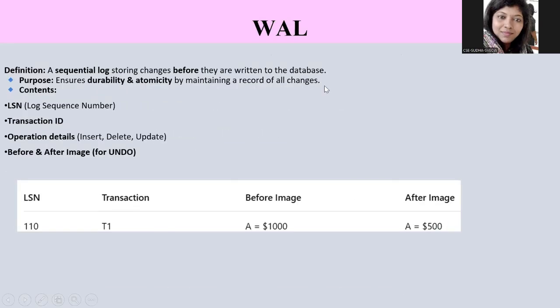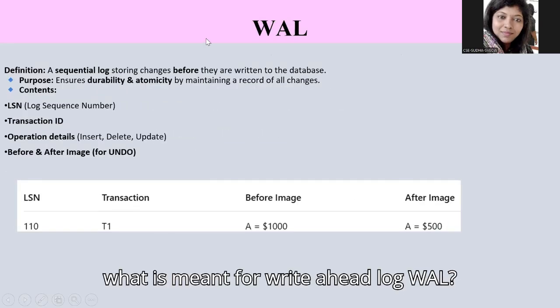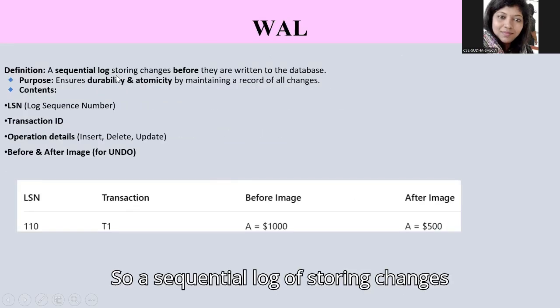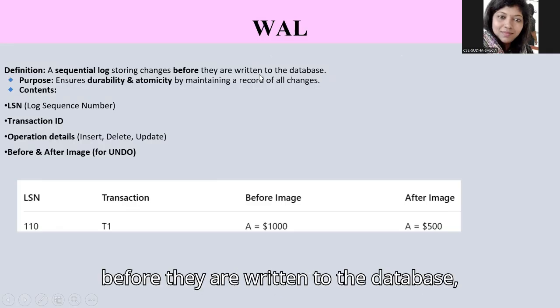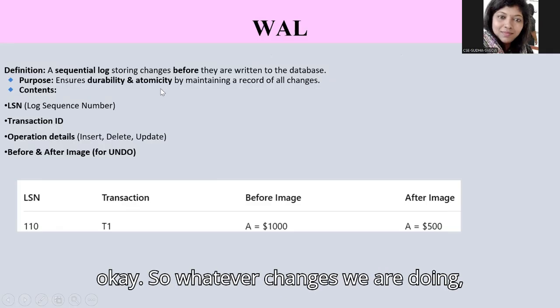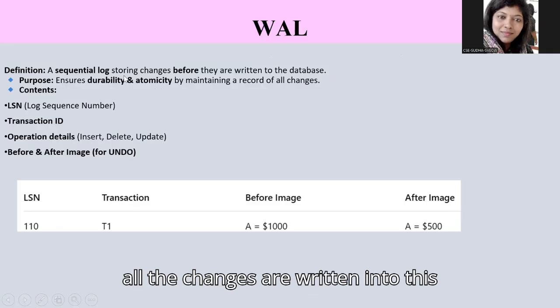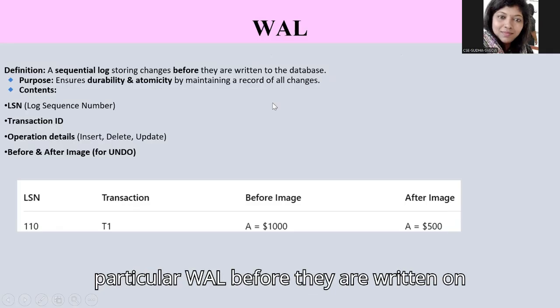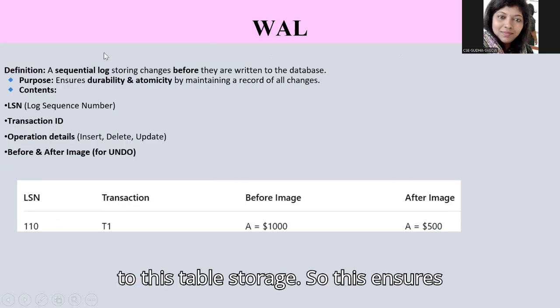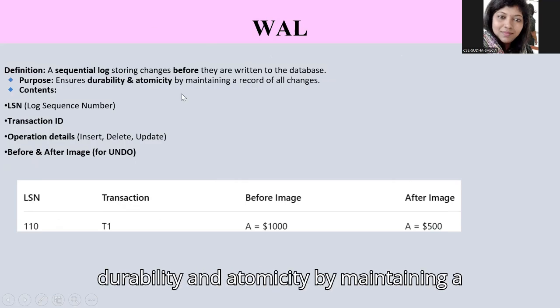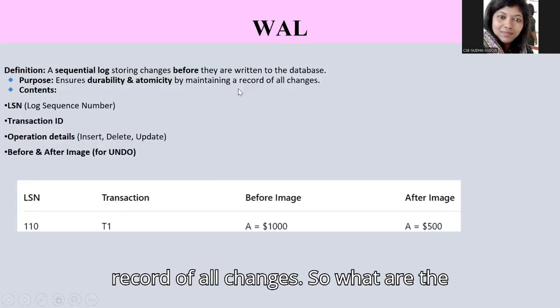Okay. What is meant by write ahead log, WAL? It is a sequential log storing changes before they are written to the database. Whatever changes we are doing, all the changes are written into this particular WAL before they are written onto the stable storage. So this ensures durability and atomicity by maintaining a record of all changes.